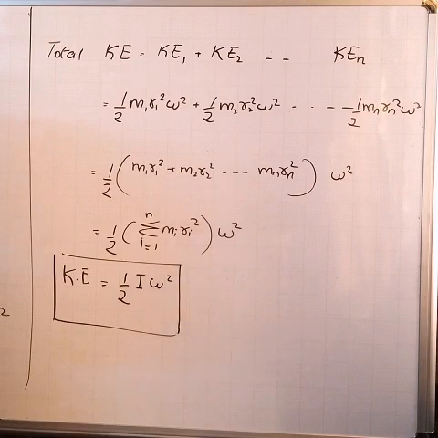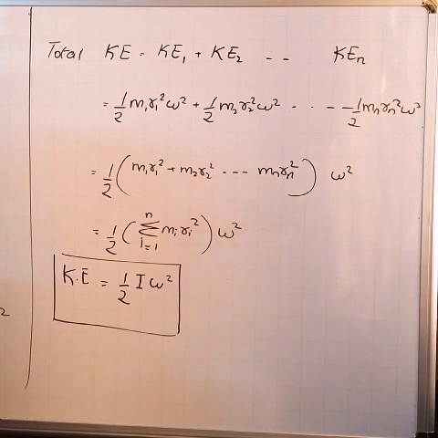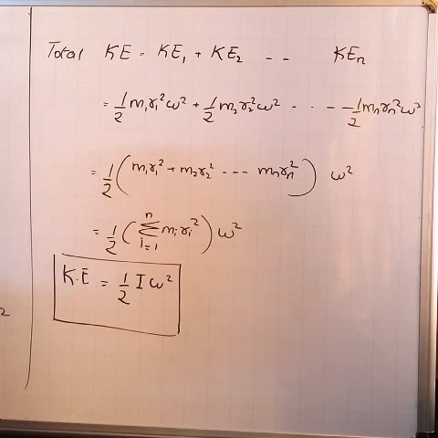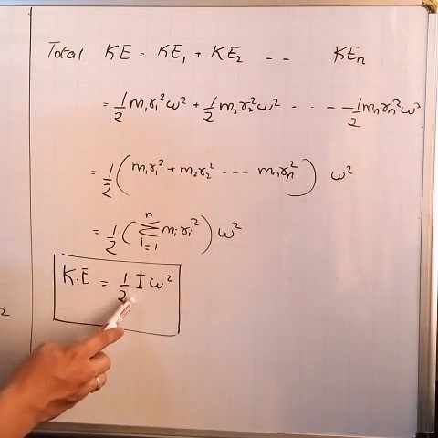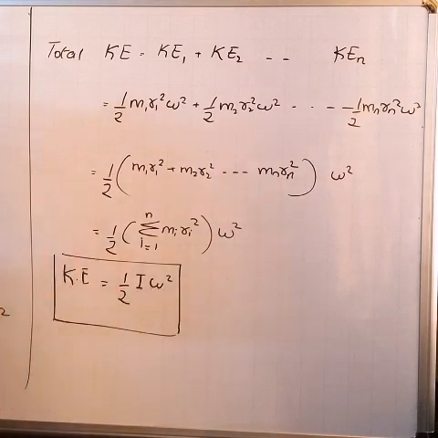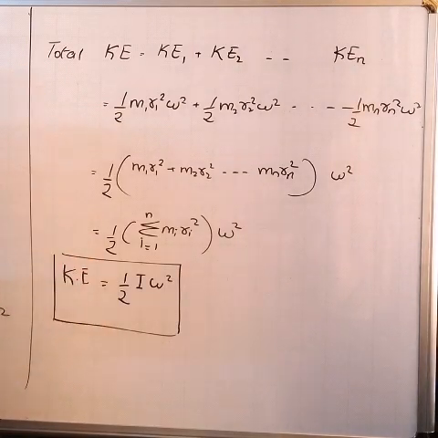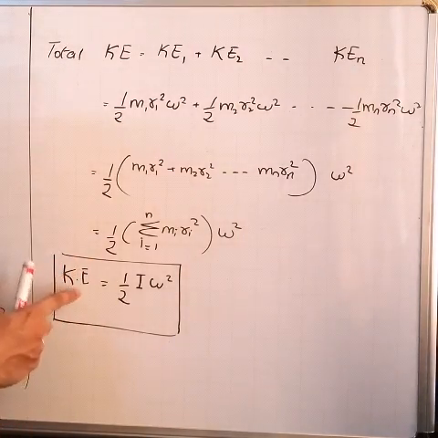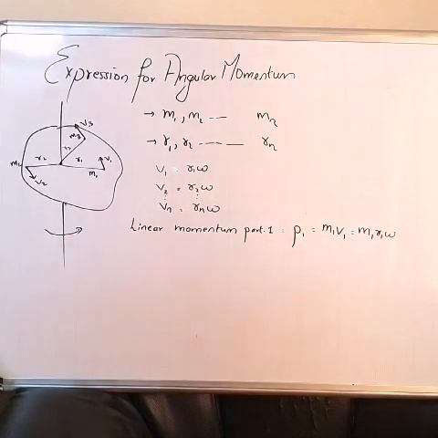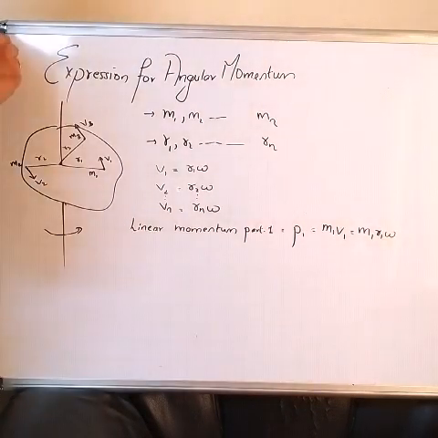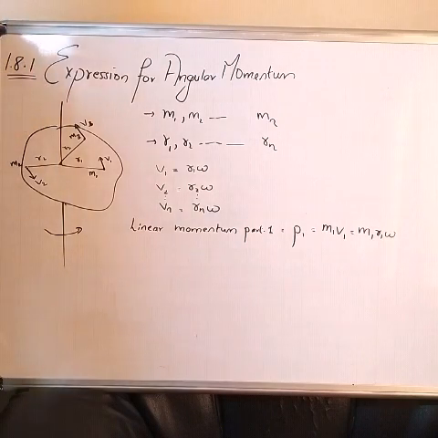For a body in translation motion, kinetic energy comes out to be half mv square, and in rotation motion it will come out to be half I omega square. In this way we derive the expression for kinetic energy of a rotating body. Now let us derive an expression for angular momentum. This topic is 1.8.1 in your textbook.